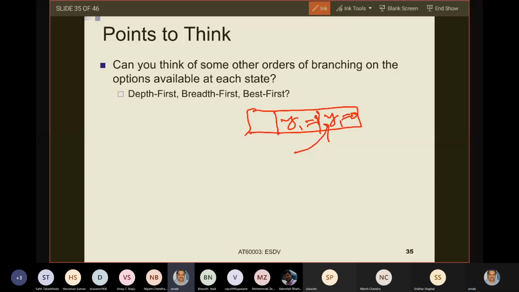Sorry, I am jumbling up a bit, but this is what is happening. It is first in, first out, right?